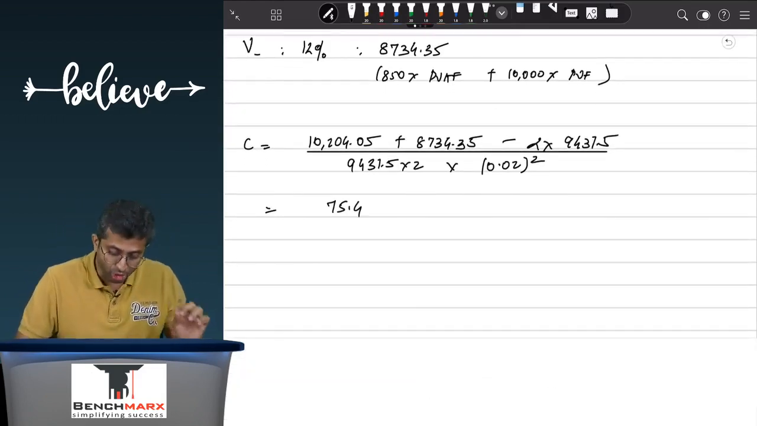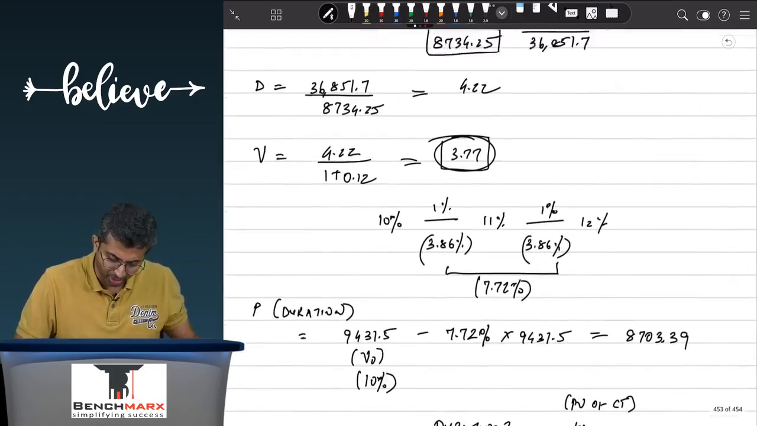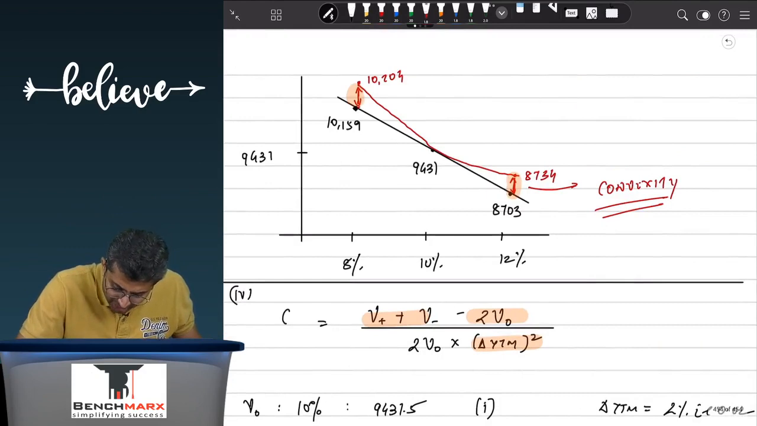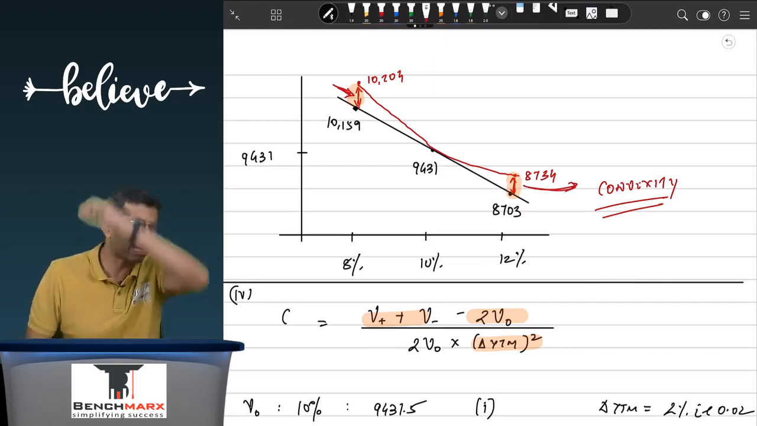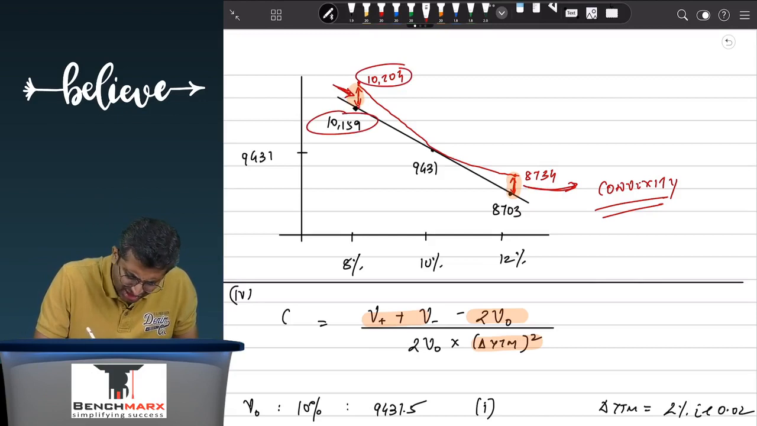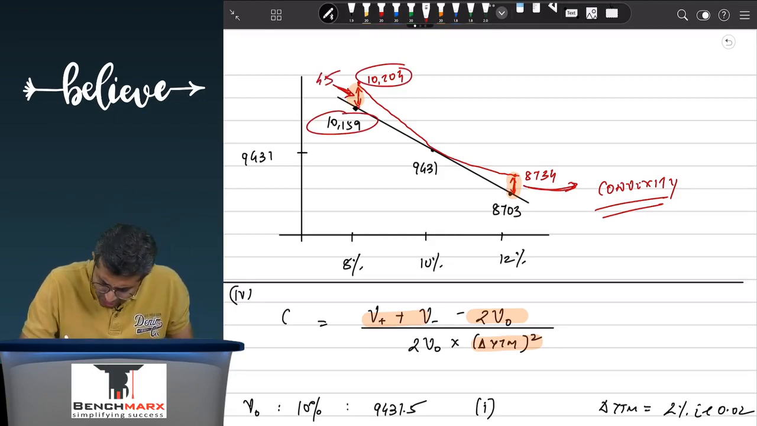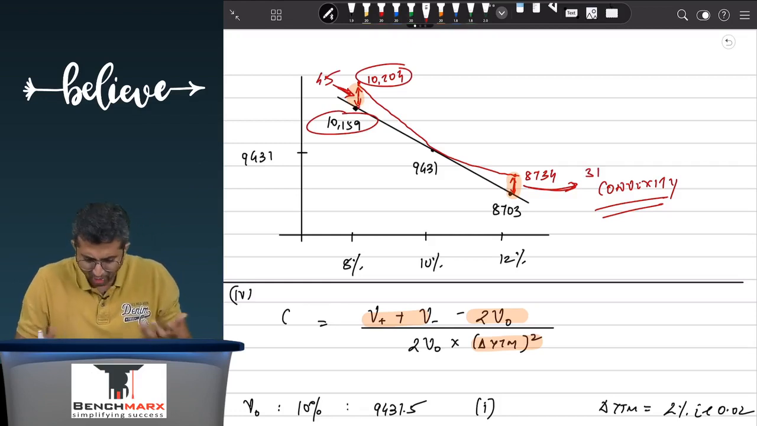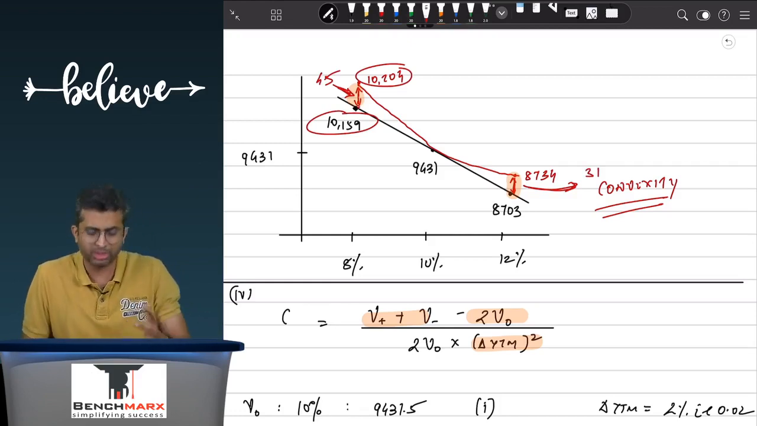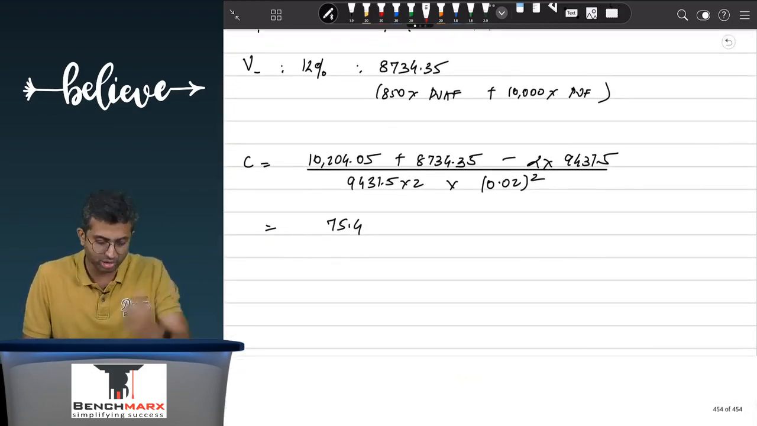If I want to alternatively calculate this 75.4, I can always calculate it as the difference between these two. If I take the difference between these two gaps and add both of these gaps, my answer has to be 75. Loosely speaking, this is approximately 45 rupees, and this difference is approximately 31 rupees. So if I add 45 and 31, it comes to approximately 75. So this is the numerator of the convexity.